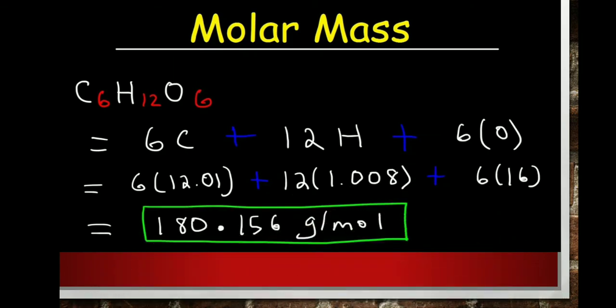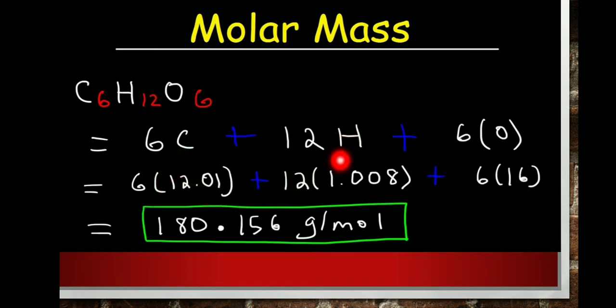Examples for molar mass. C6H12O6 is glucose. How many carbon? 6 carbon. How many hydrogen? 12 hydrogen. How many oxygen? 6 oxygen. So 6 carbon, 12 hydrogen, 6 oxygen. 6 times the atomic mass of carbon, 12.01.